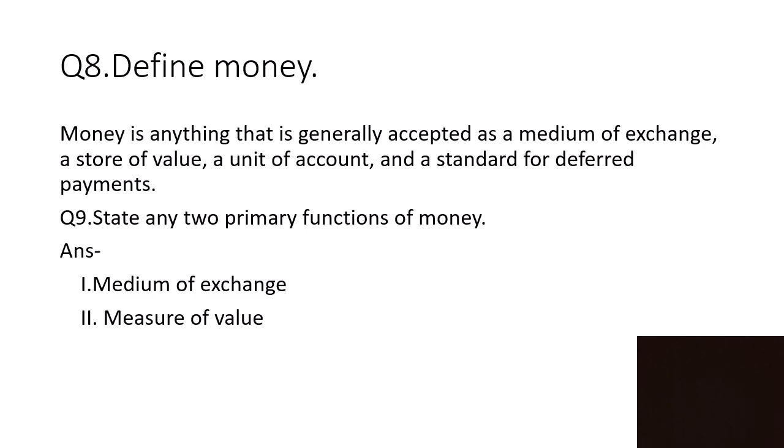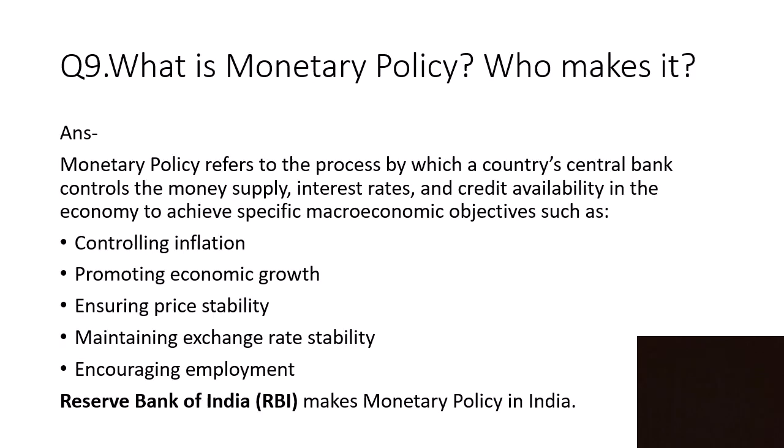Define money. Money is anything that is generally accepted as a medium of exchange, a store of value, a unit of account, and a standard of deferred payments. You can also write it is a mode of tender of exchange. State any two primary functions of money. It acts as a medium of exchange. Also, it is a measure of value.